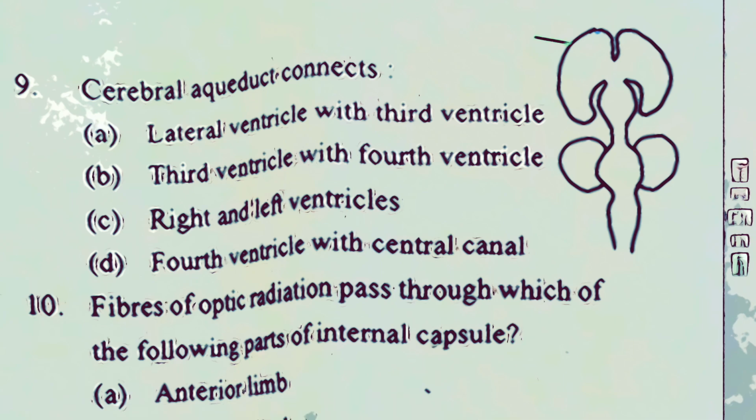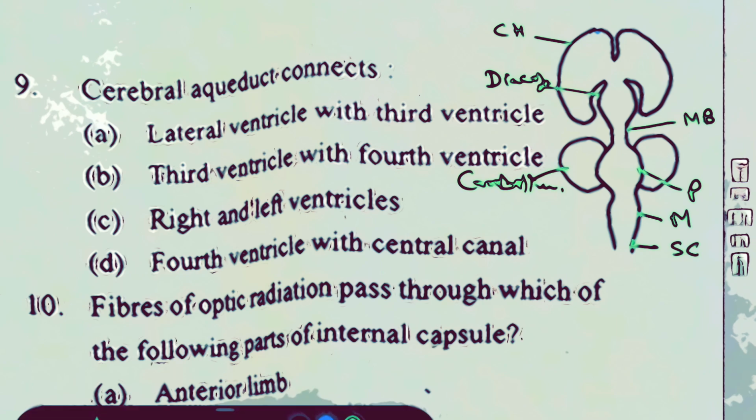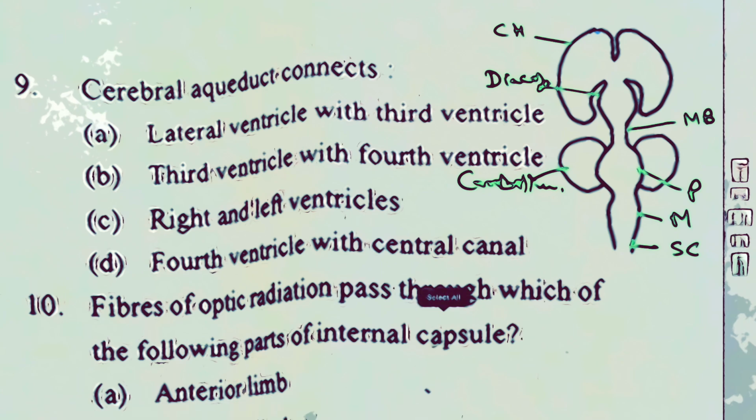This is the cerebral hemispheres, and this is the diencephalon, and this is the midbrain. This is the pons, this is the medulla, and this is the spinal cord, and this is the cerebellum. And remember that cerebral hemispheres are also referred to as telencephalon. So the cavity of the telencephalon is called the ventricular cavity.